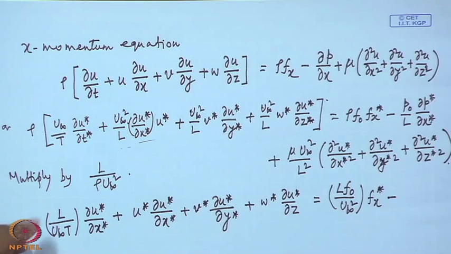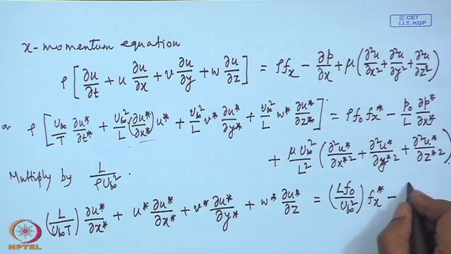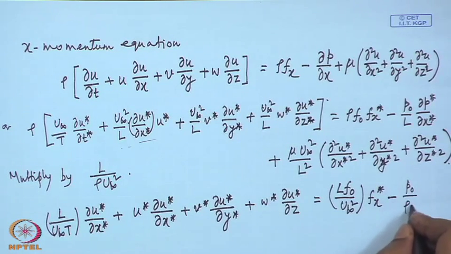What is this? L is getting cancelled, P 0 by rho infinity square.